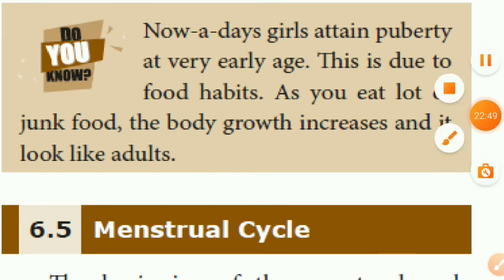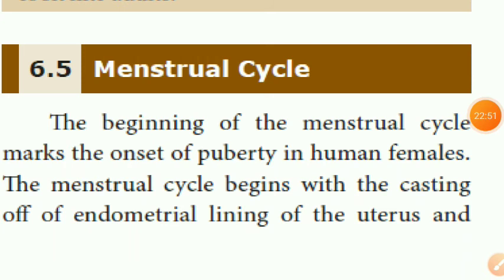Next we discuss the menstrual cycle. What do we mean by the menstrual cycle? The period of 1 to 28 days, what happens in the uterus, that is the menstrual cycle. The beginning of the menstrual cycle marks the onset of puberty in human females.